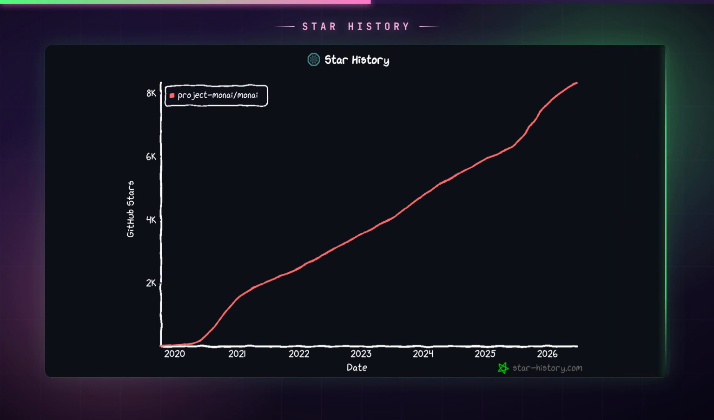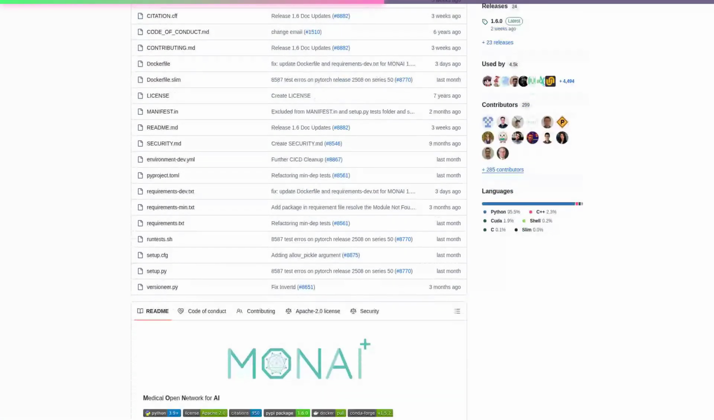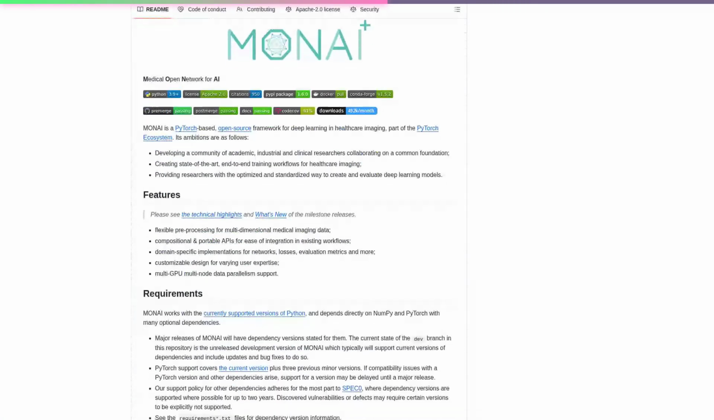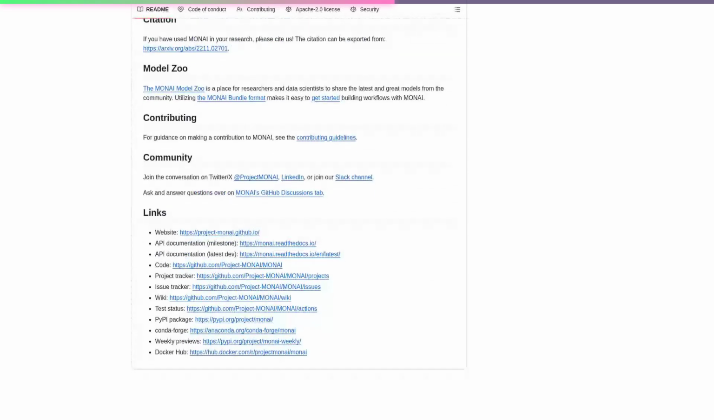Number 6. MONAI. 20 new stars today. Medical imaging AI workflows are messy. You're constantly rewriting 3D data loaders, spatial transforms, and specialized metrics like dice score. MONAI is a PyTorch-based toolkit that standardizes all of that, letting you focus on model innovation instead of data plumbing.